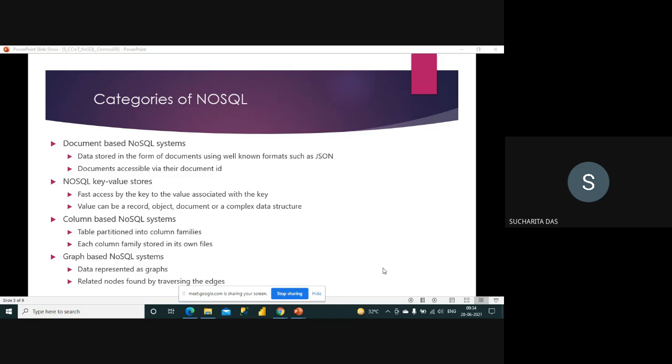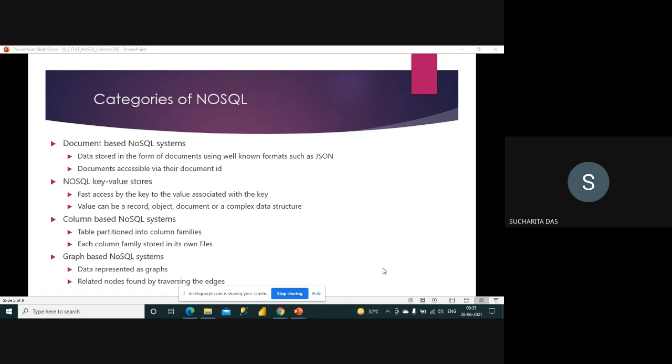Now we understand the characteristics of NoSQL databases, and now we will talk about the categories. As we said, NoSQL database is not structured like a relational database, but it is semi-structured data. Based on that, there are majorly four categories of NoSQL database. One is the document-based NoSQL. Data is stored in the form of documents. Document means like a file. A well-known format is the JSON format. I will give you an article.